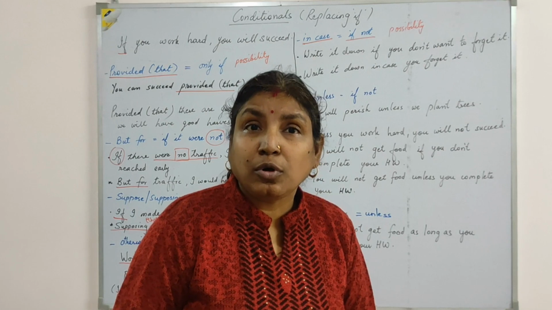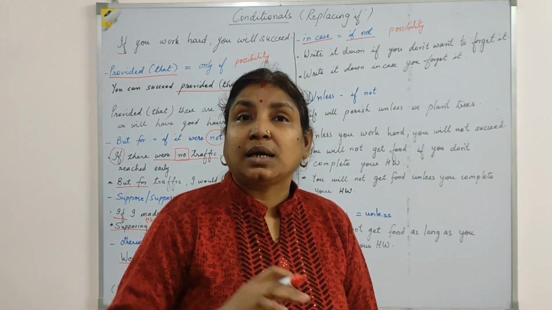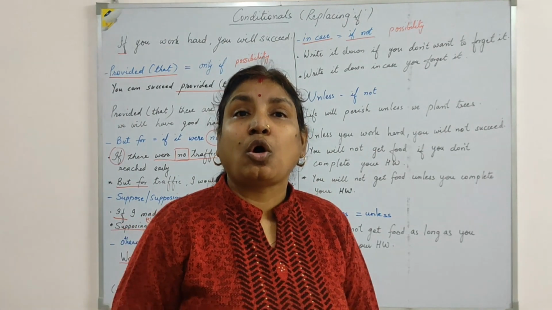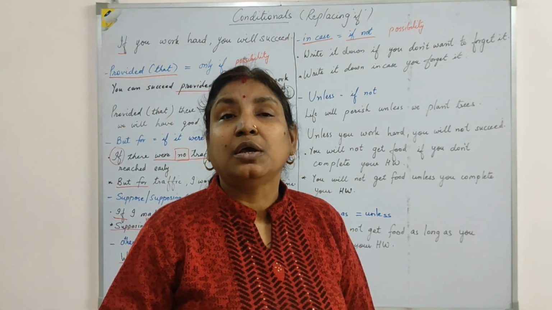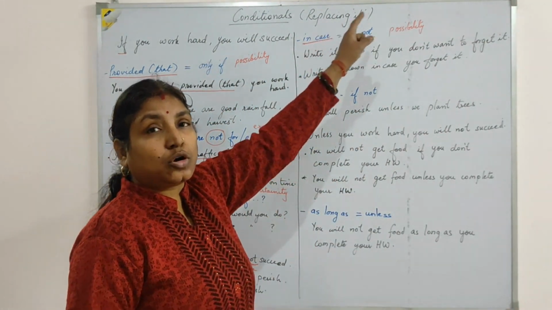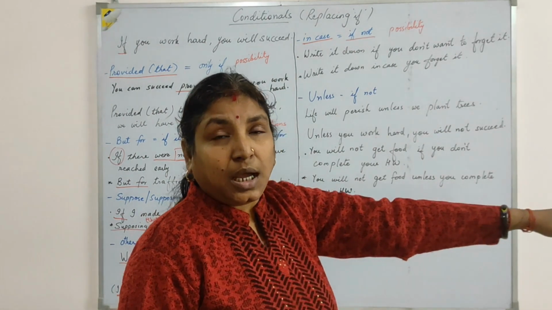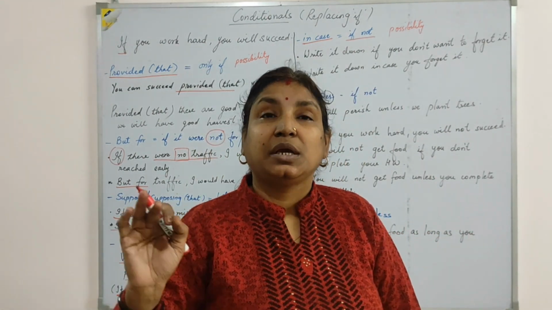If we are doubtful of the condition and we think or we suppose that the condition might be true or will be true or the condition might be fulfilled, we make use of in case. So in case talks about possibility, and if I say carry an umbrella in case it rains.